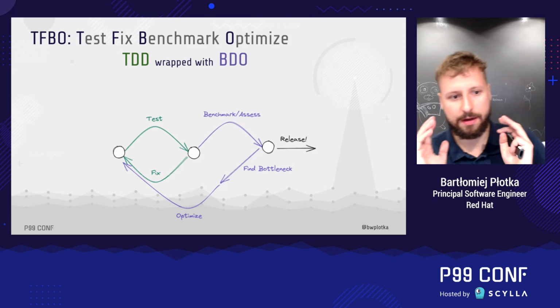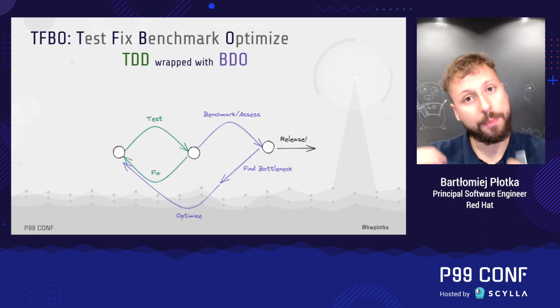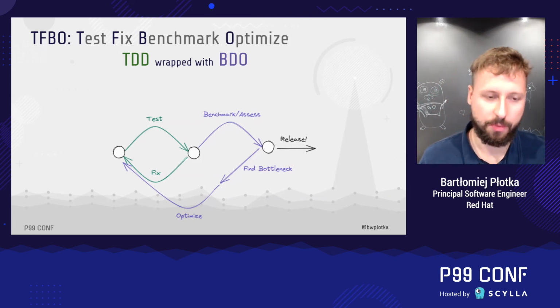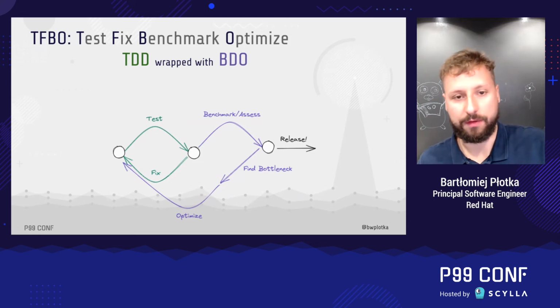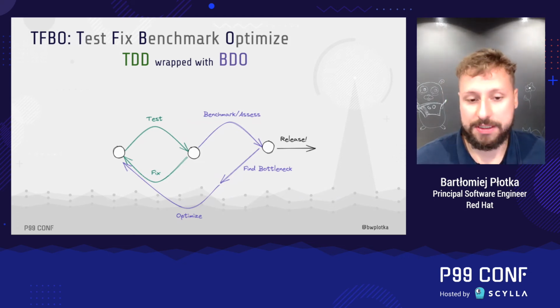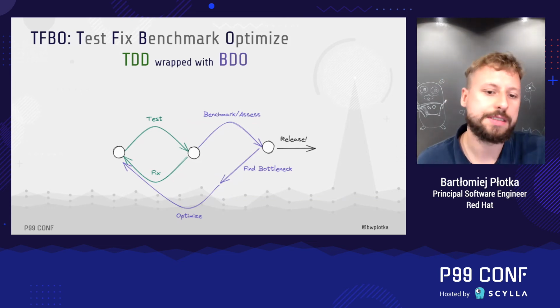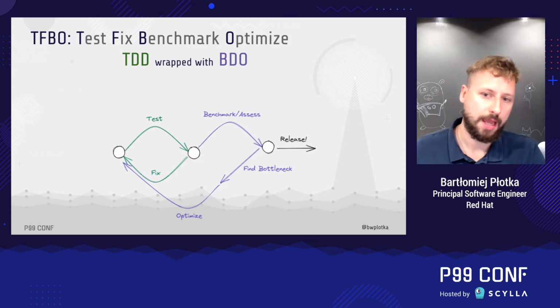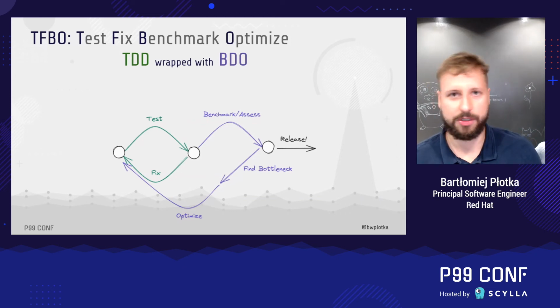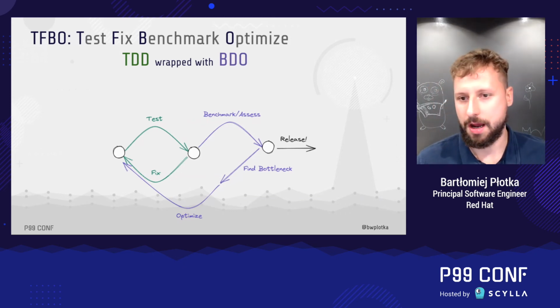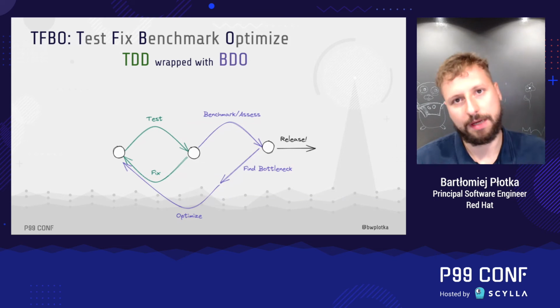Finally, once functional tests pass on our optimized code, we benchmark it and compare with the baseline, with the past results, and then based on that, we know if it's better or not, and if it's matching our requirements. And this is what I've seen used by experts, and that's why I used it myself, and I think it's kind of clear.